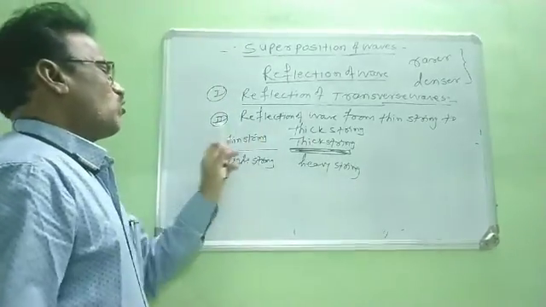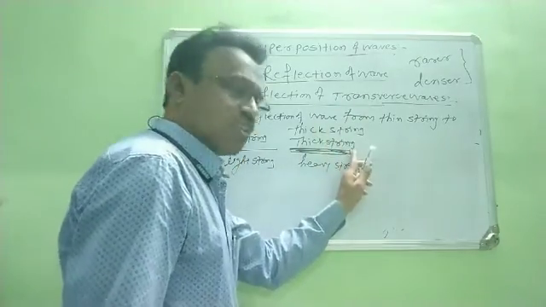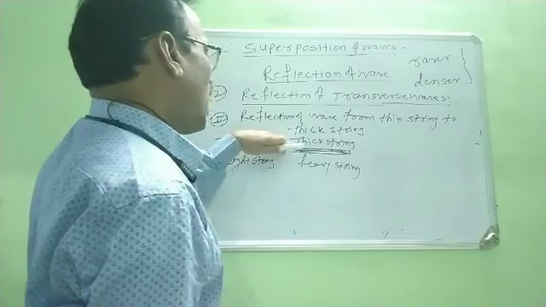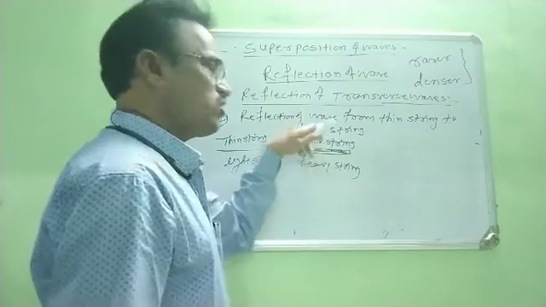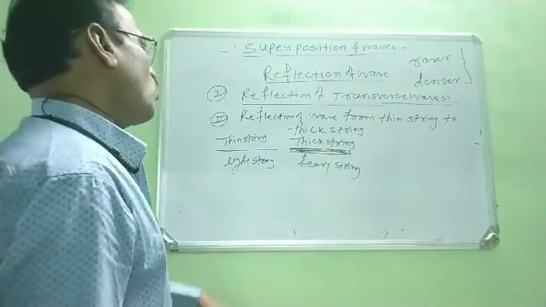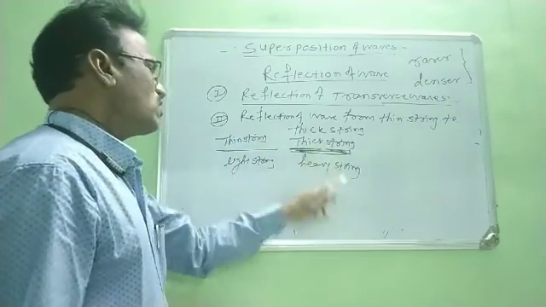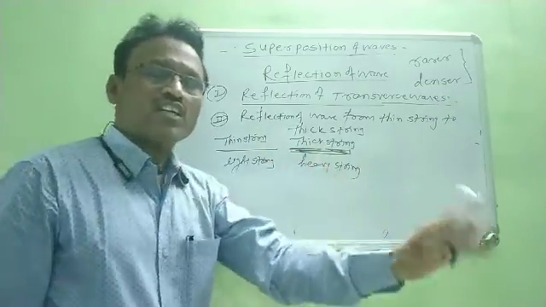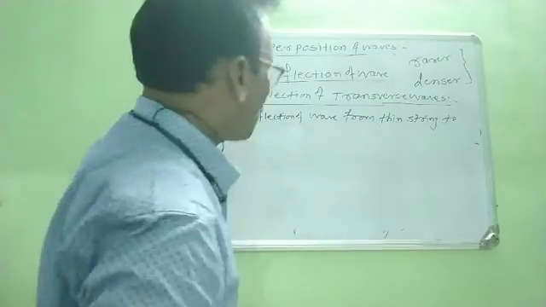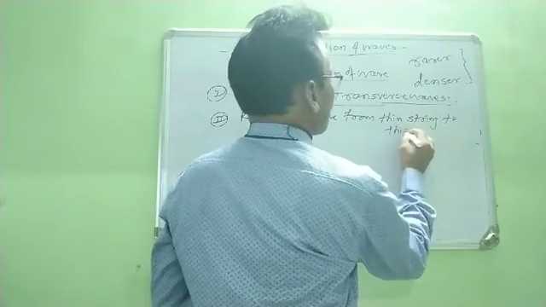Now at that time we have to consider here reflection of a wave from thin string to thick string. Now when this wave is traveling from this thin string and reaches or is incident on this thick string, at that time what happens? At the same time, again we have to consider when this wave is traveling from the thick string and is incident on the thin string, at that time what happens? Now we consider one by one. Therefore, in that case, this is reflection of a wave from thin string to thick string.